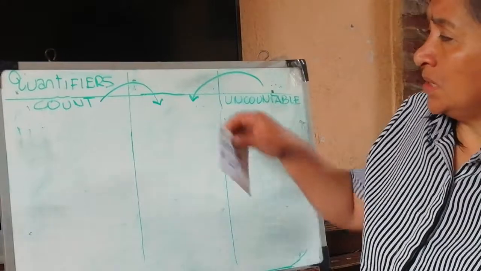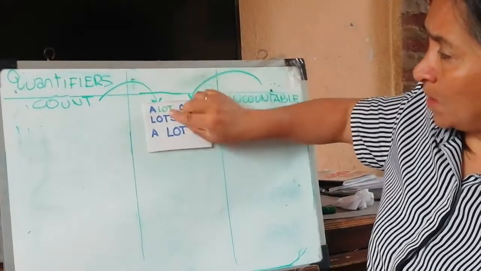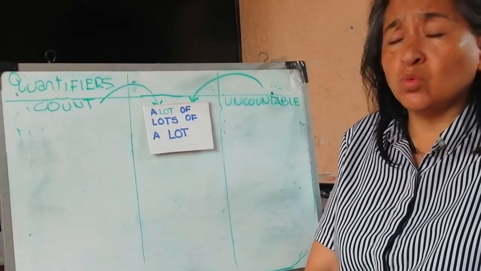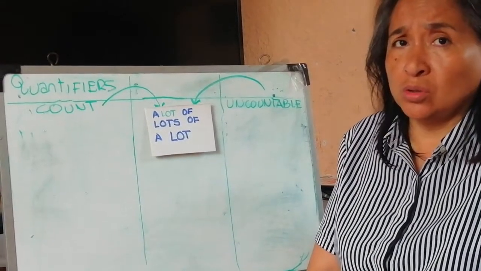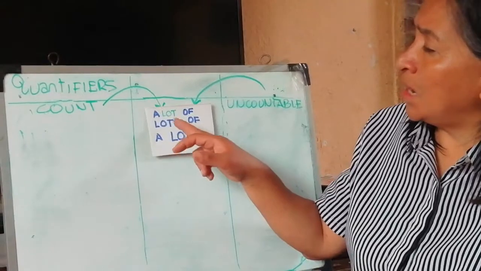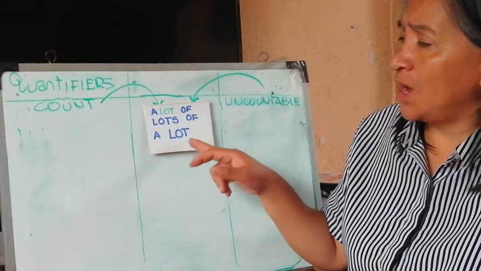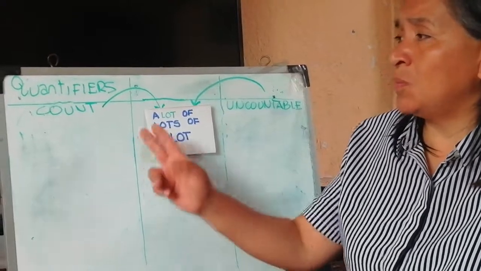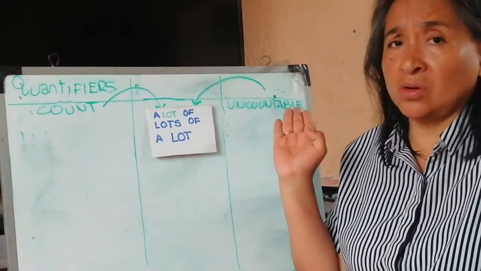The first is a lot. Bastante, muchos, mucho, a lot of, a lot. These quantifiers are used with both of them, with count nouns or countable nouns.